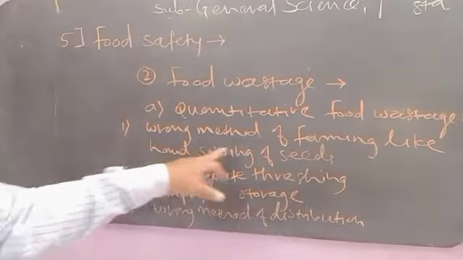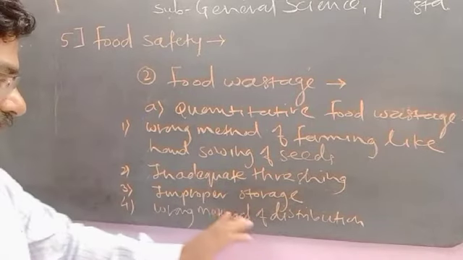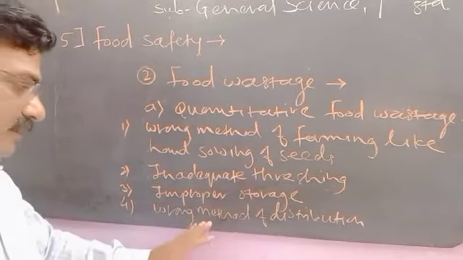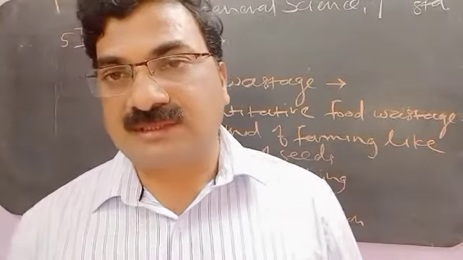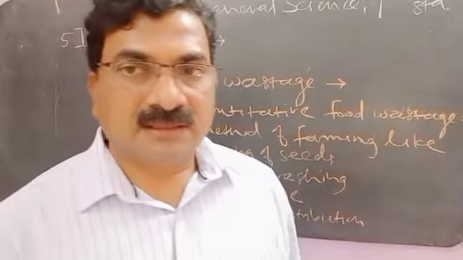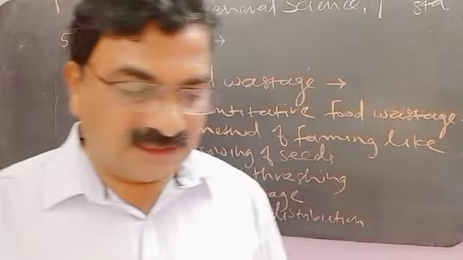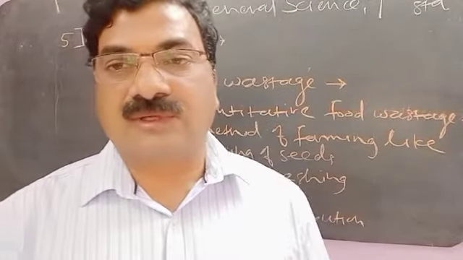That is, wrong method of farming like hand sowing of seeds, inadequate threshing, improper storage, wrong method of distribution, and wrong method of transportation. In this way we can destroy the food grains or different types of foods. That is quantitative waste of food.